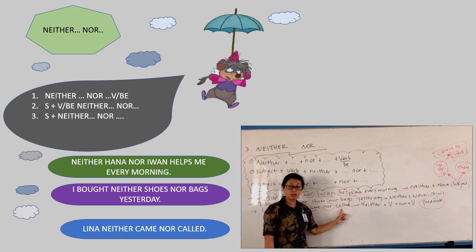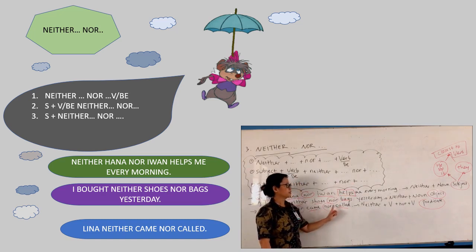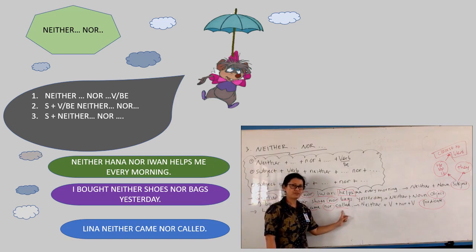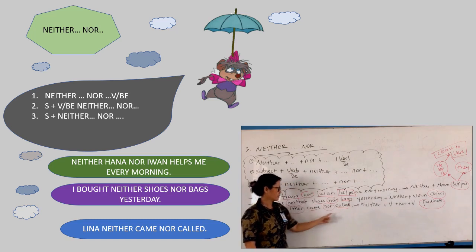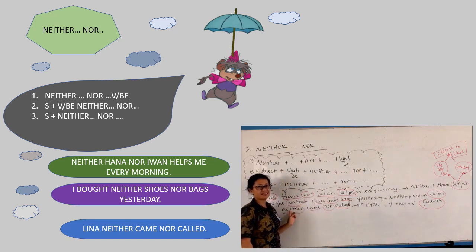Remember, should be equal. If you use verb 2, this one also verb 2. And this will be the predicate of the sentence. So we can apply these patterns in these sentences. Again, you can try to make sentences, many sentences freely.